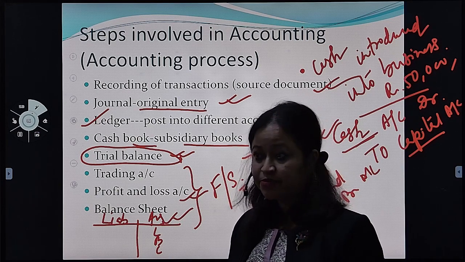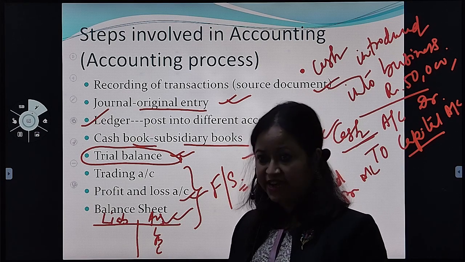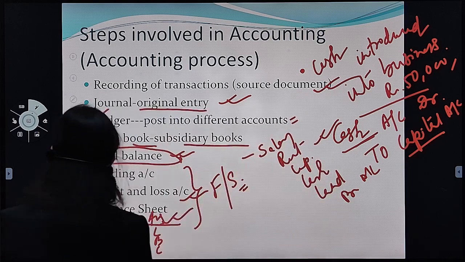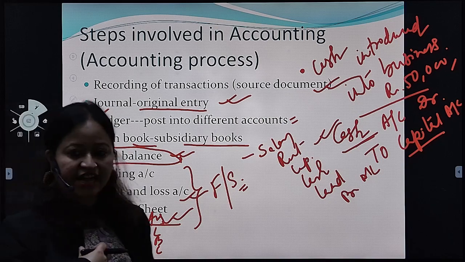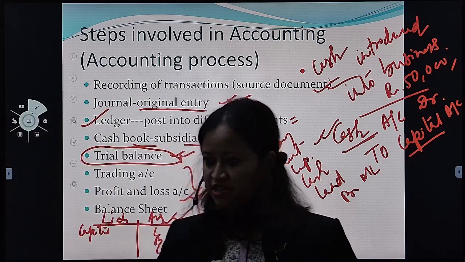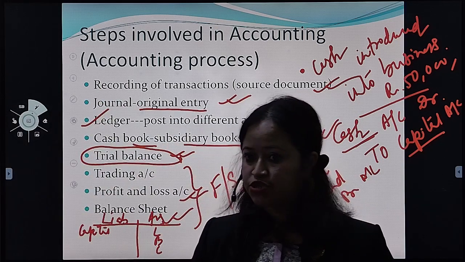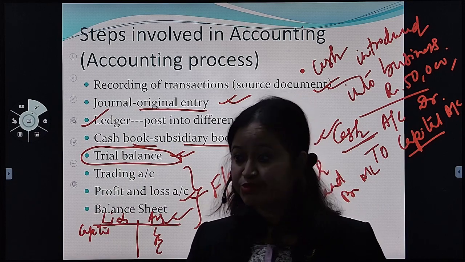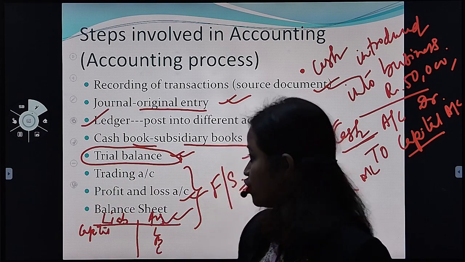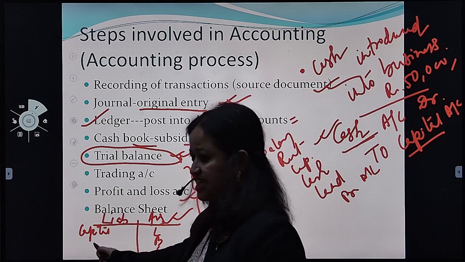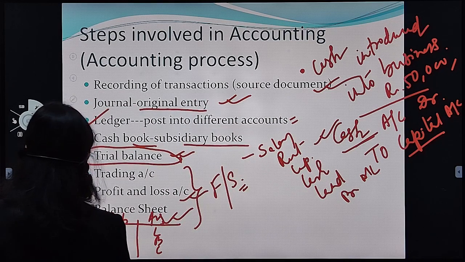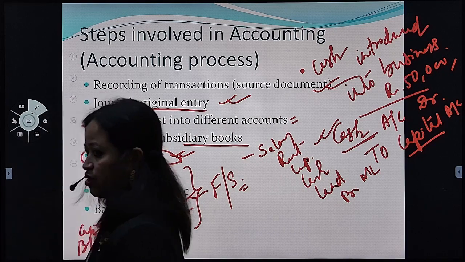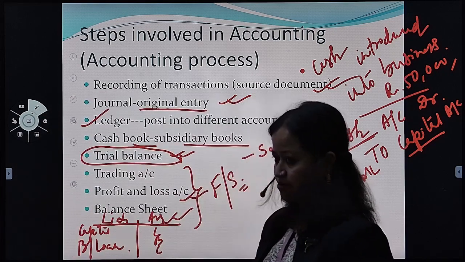Loan and all. You also write capital. Capital is also a liability, because the proprietor, I am the proprietor, I am introducing money into the business, so that will be in the form of capital. So we write capital on the liability side. And taking a loan from the bank, that also we write in the liability.